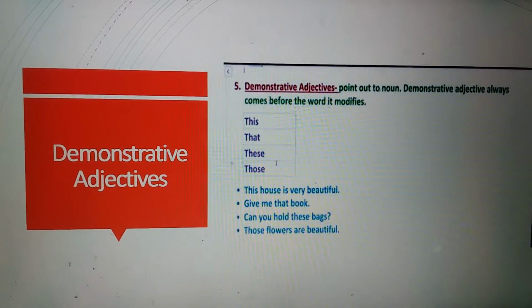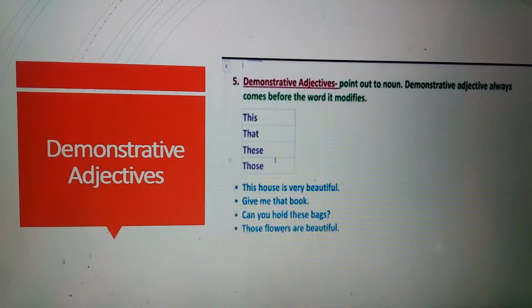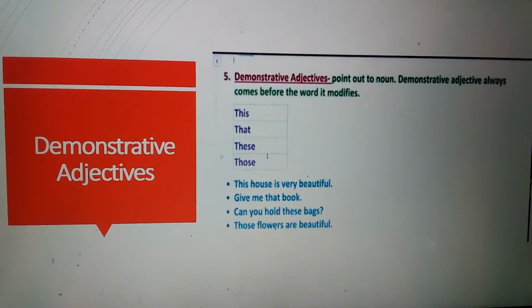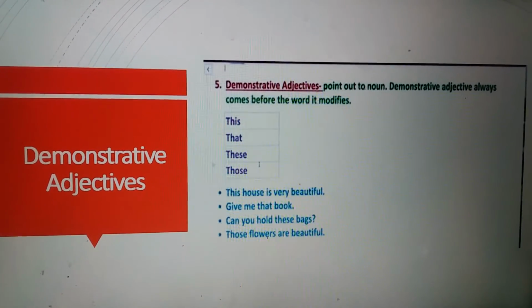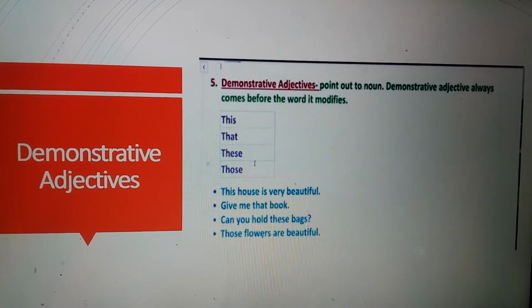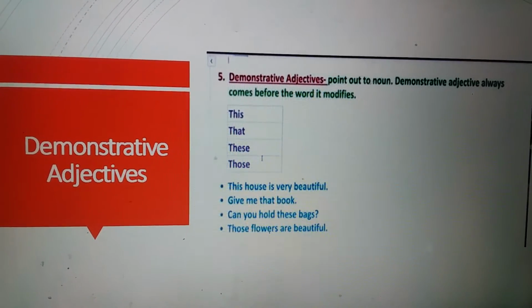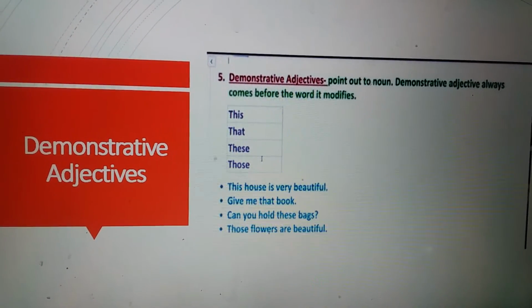Next is demonstrative adjectives. What are these? These point out a noun. Demonstrative adjectives always come before the word they modify. This, that, these, those. These are the 4 demonstrative adjectives.